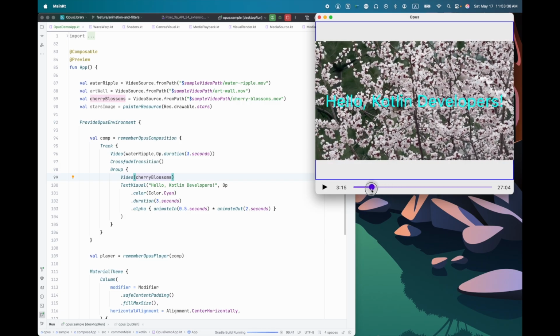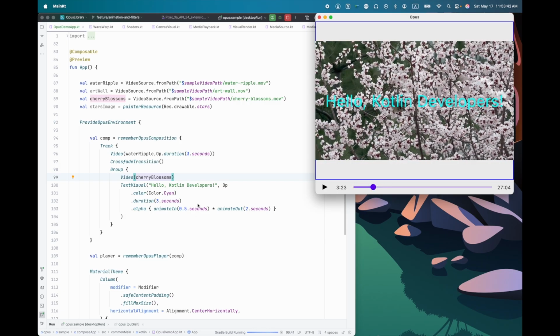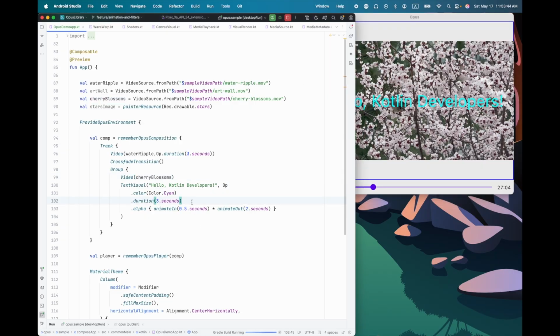So there we have this fading into the cherry blossoms, and there we have the text. Let me just make that text longer, because that's going to matter. Let's make it 6 seconds long.